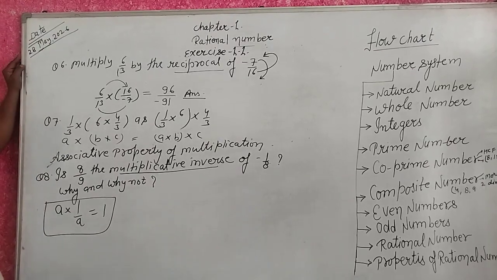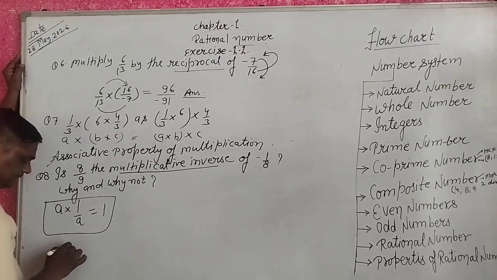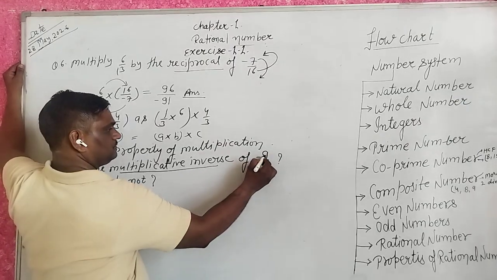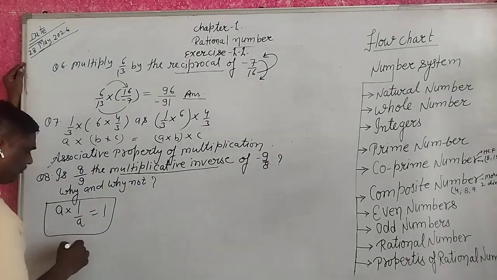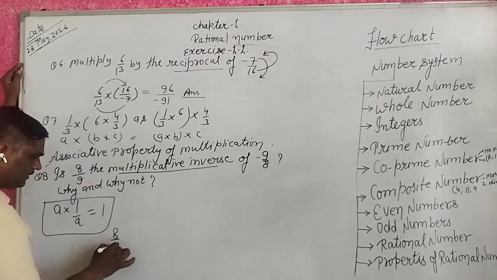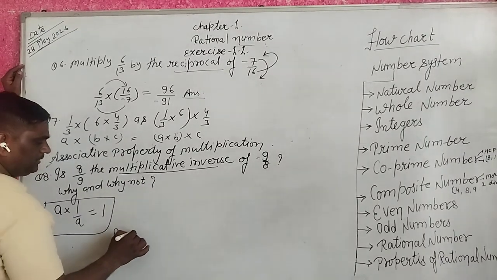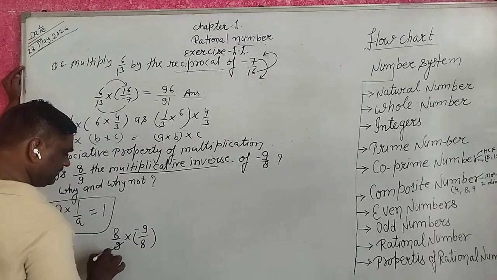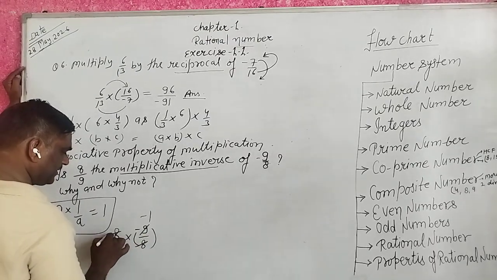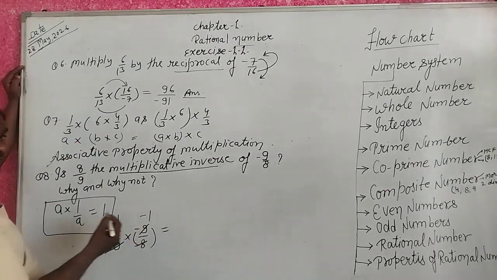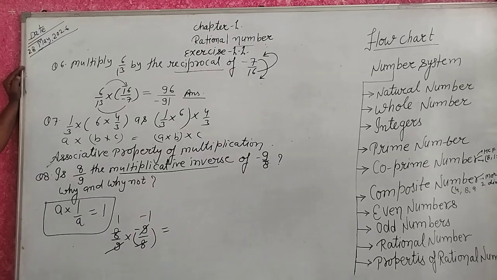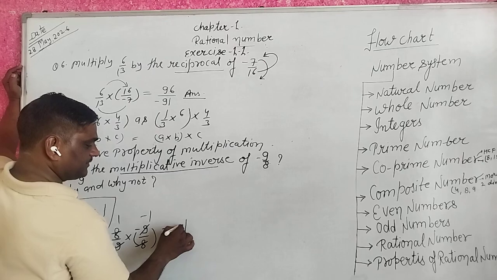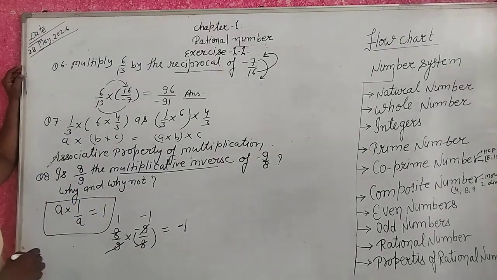Okay guys. So 8 upon 9 into minus 9 upon 8. 9 cancels 9, 8 cancels 8. Do you find plus 1 here? No. Here minus 1. The answer is minus 1.